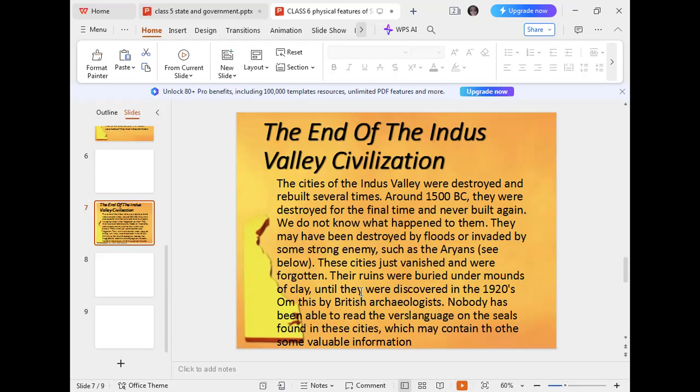But till nowadays, no one can read the language written on the seals found in these cities, which may contain other valuable information. Different scientists continue to research the language, but they have not been successful so far.